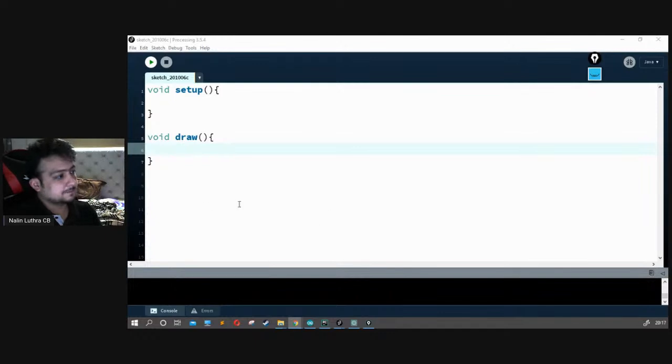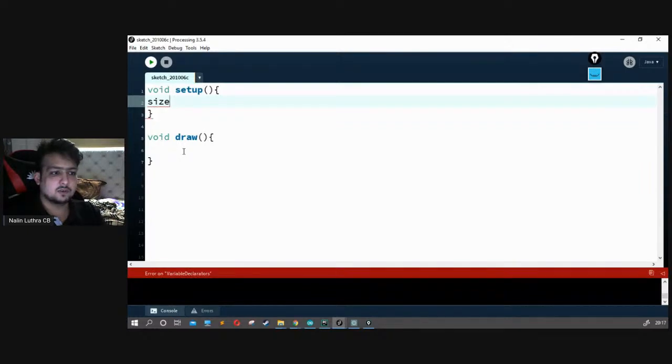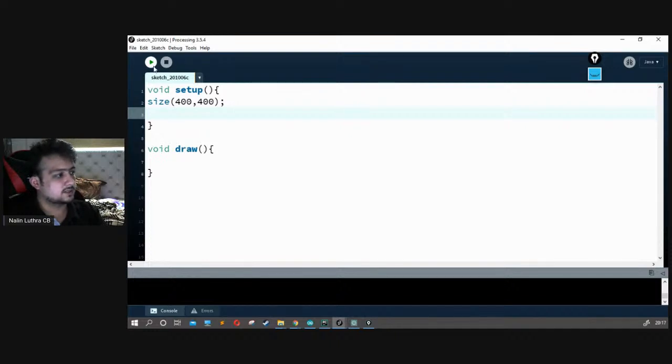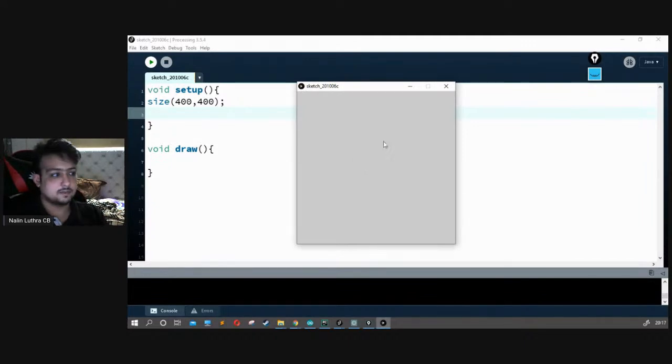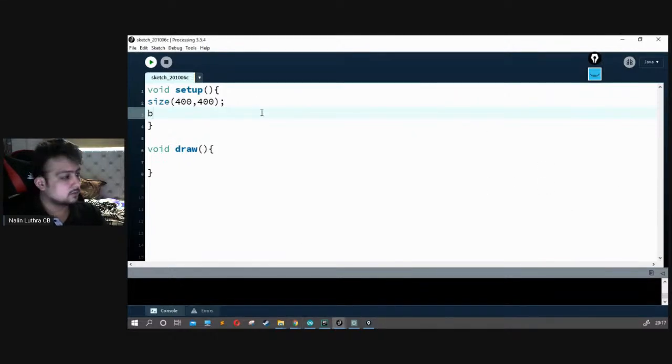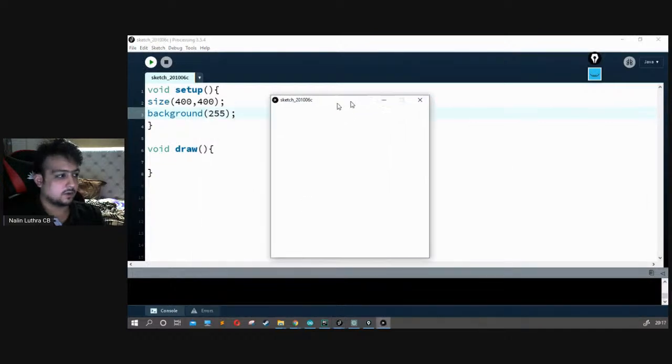So moving forward, let's set the size of the screen altogether. We had a really small screen, so let's set size to 400, 400. Let's play it all together and see. Cool, I got a bigger size. Now I can play much better. That's important. All right, let's set the background too. Let's say background 255, which is supposed to be white in this case. Yeah, we got a white background.